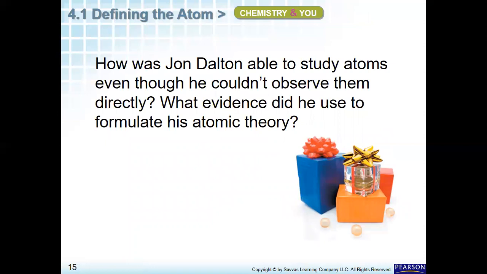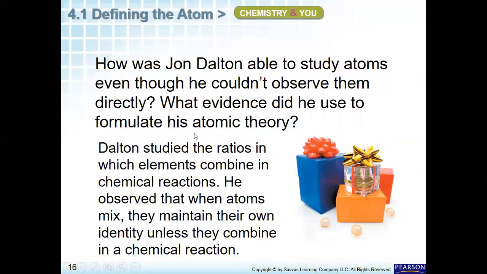So how was Dalton able to study atoms even though he couldn't observe them directly? What evidence did he use to formulate his atomic theory? Dalton studied the ratios in which elements combine in chemical reactions, and he observed that when atoms mix, they maintain their own identity unless they combine in a chemical reaction. So there is a difference between mixing, which is a physical change, and combination, which is a chemical change.